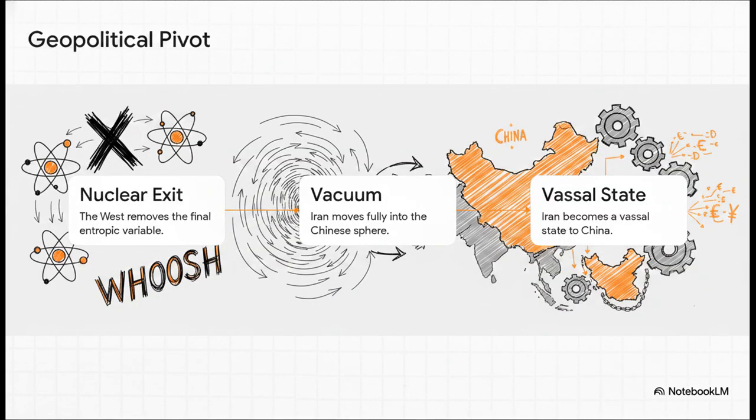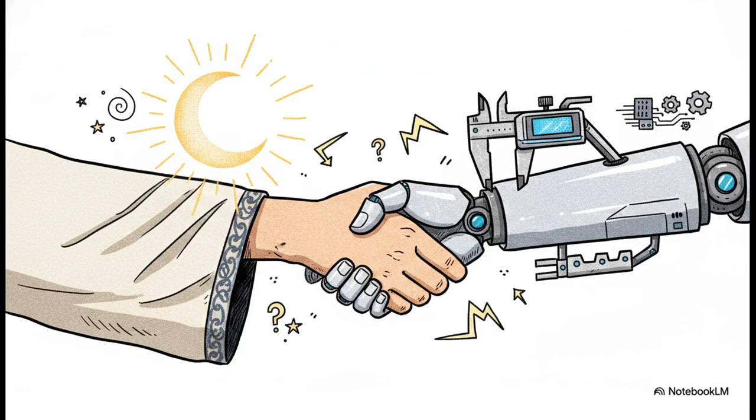Well, the author outlines a purely mechanical deterministic transition. Step 1, the West resolves the nuclear issue and simply exits. Step 2, this exit creates a massive vacuum that mechanically pulls Iran fully into the sphere of the closest massive power, which is China. In Step 3, Iran inevitably transitions into a functional vassal state, completely absorbed by the Chinese economic and administrative engine.